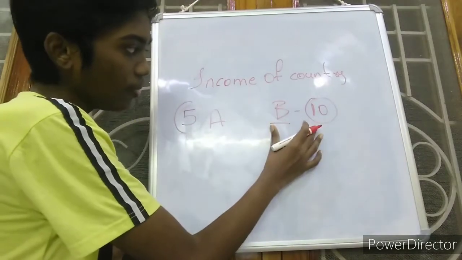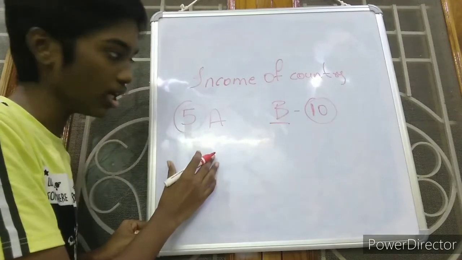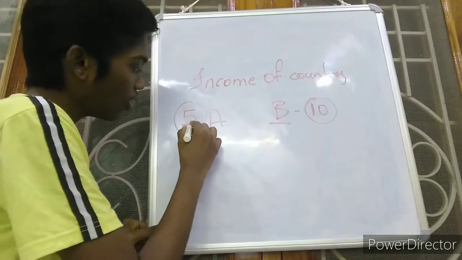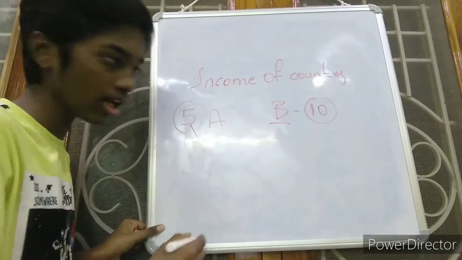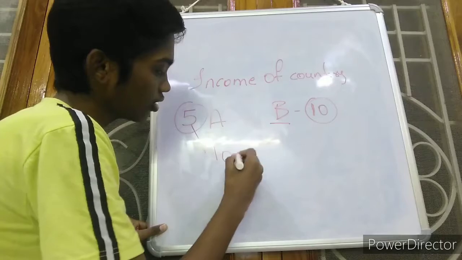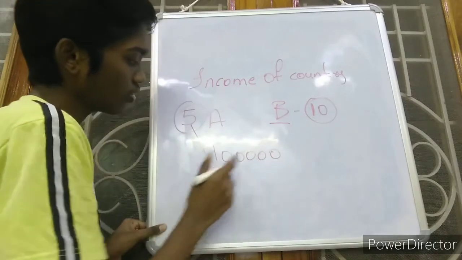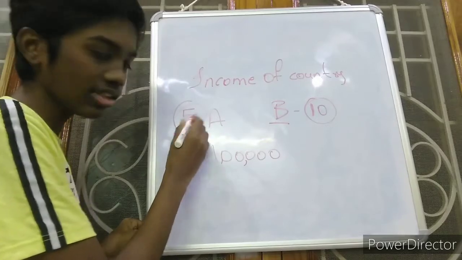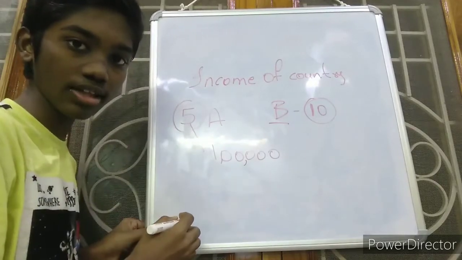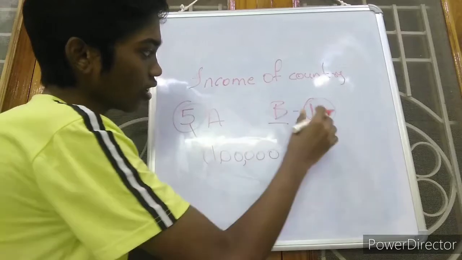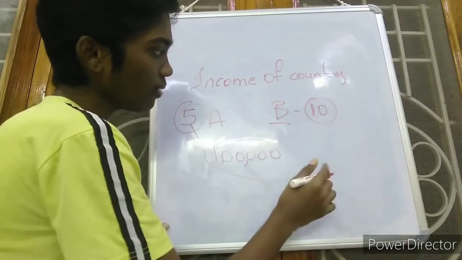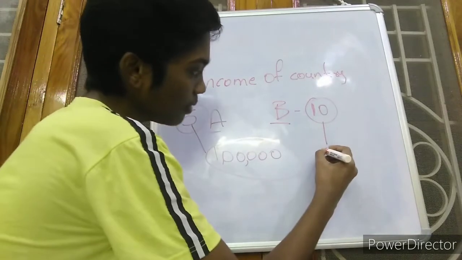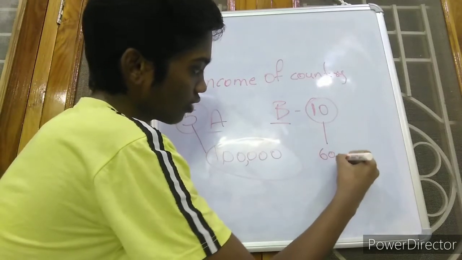So country B has more citizens compared to country A, but in a year the 5 citizens of country A together earn 1 lakh, and in country B there are 10 members, but together their income per annum is only 60,000.